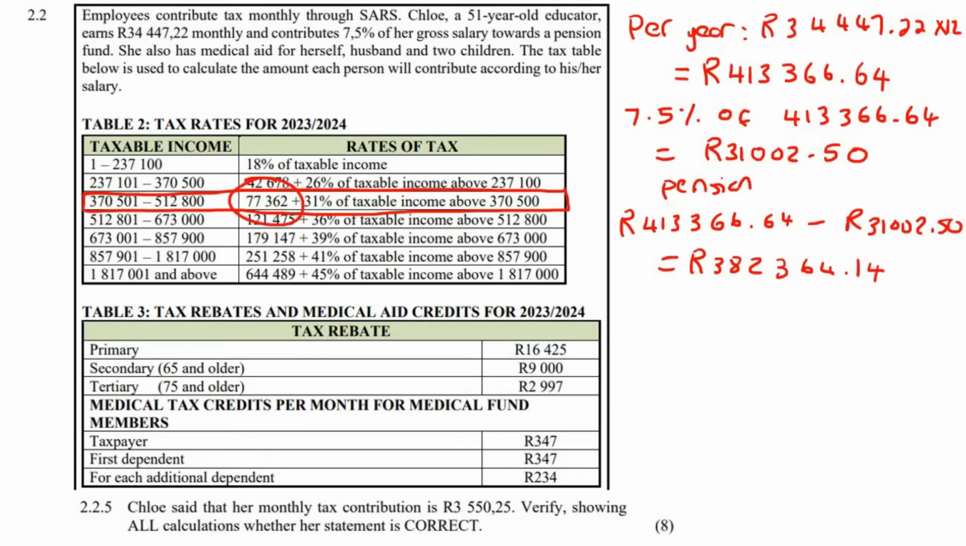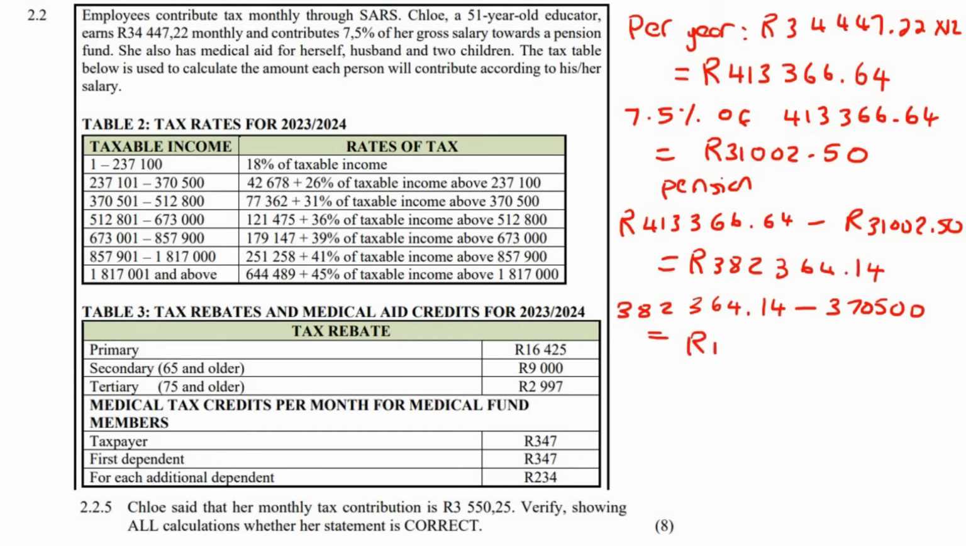So it says that she's going to pay this much tax: 77,362 plus, now here's the important part, 31% of all of the income that is above that amount. So we need to see how much above is she. Well, let's actually do that first. 382,364.14 minus 370,500. You get 11,864.14. So the amount of tax she's going to pay is going to be this number here plus 31%